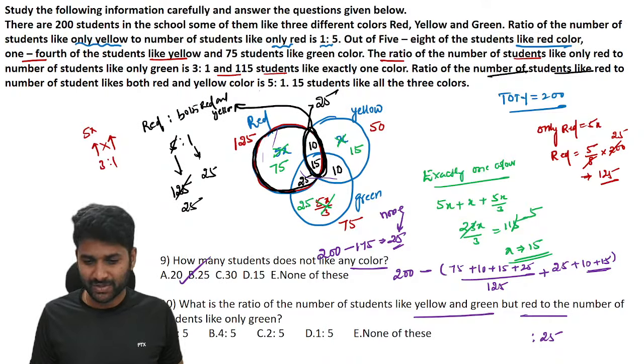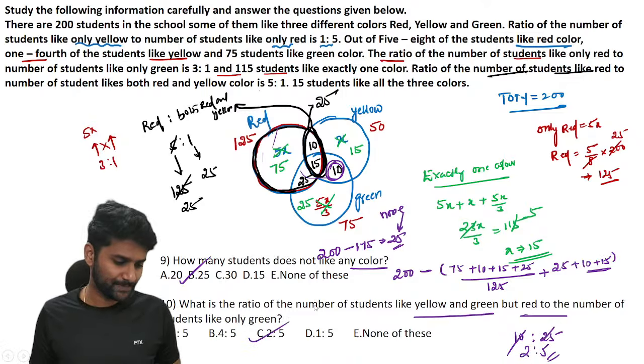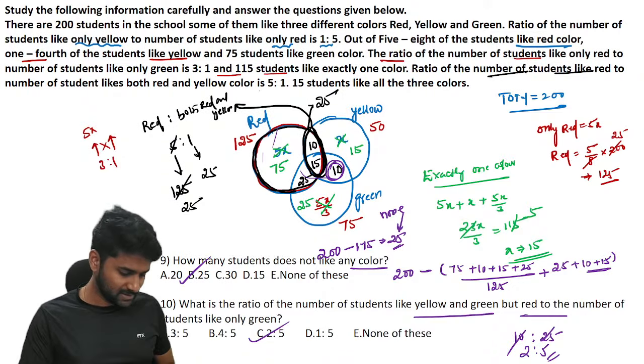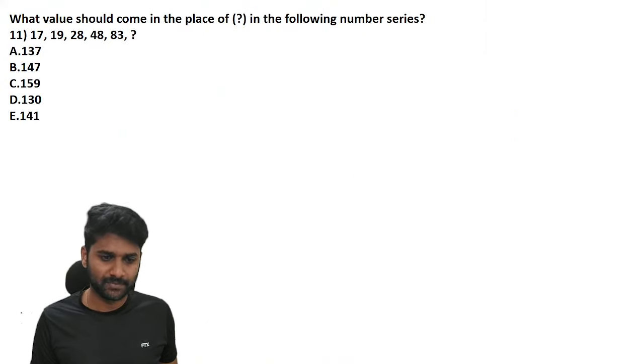So what is the respective ratio? See, don't consider any red information. Yellow and green means you have to consider only 10, not 25. Yes, remember that point. So 5 twos, 5 fives. So the respective ratio is 2:5. Clear? This is also part of data interpretation.